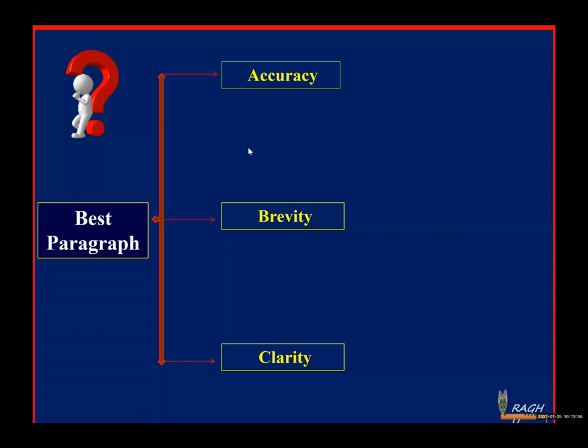Dear students, these three are the fundamental qualities of writing. Follow these three important qualities in your writing. Now, how to achieve these three qualities in your writing? Accuracy, how to achieve that? What are the steps we have to follow in our writing?